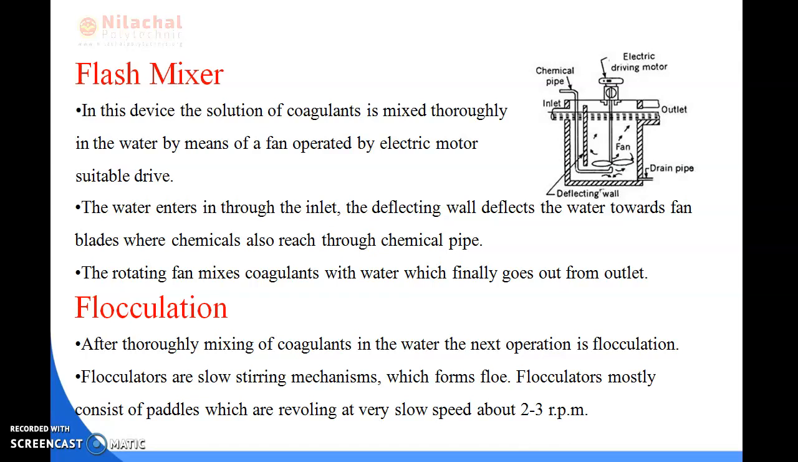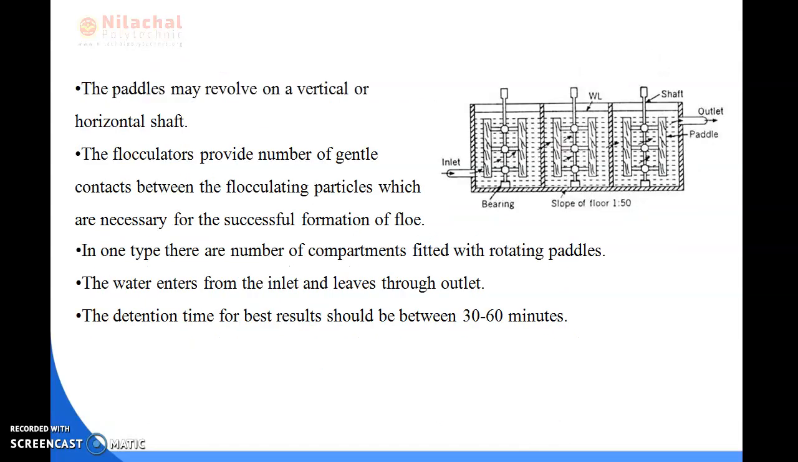Okay, so this is flocculation, which means after thoroughly mixing the coagulants, the next operation we will be doing is flocculation. And what do you mean by flocculators? Flocculators are slow stirring mechanisms which form floc, and they mostly consist of paddles which revolve at a very slow speed of about 2 to 3 rpm, that is revolutions per minute. You can see the diagram here, this is the flocculator, and here is the paddle.